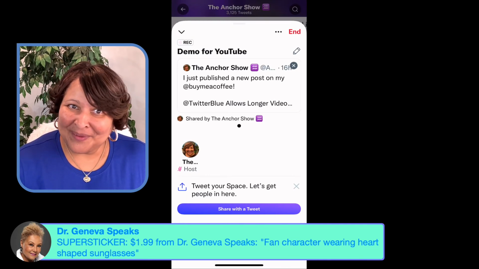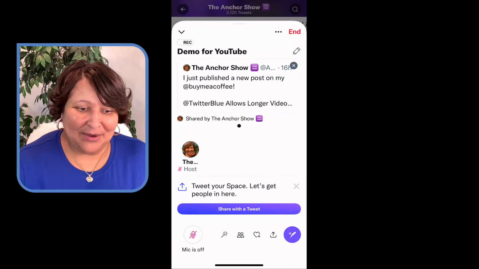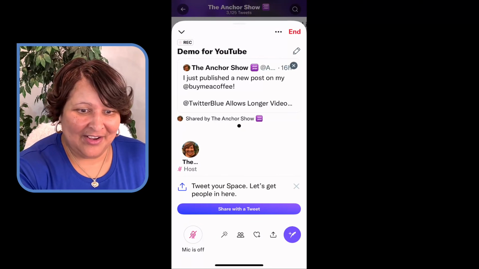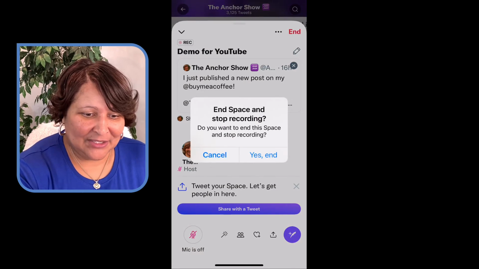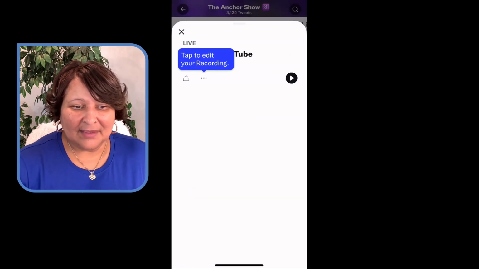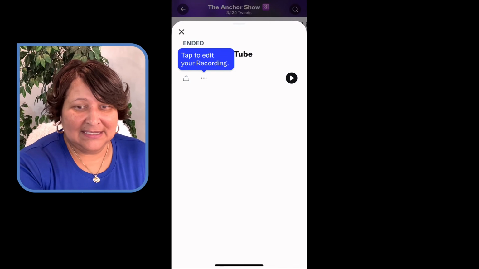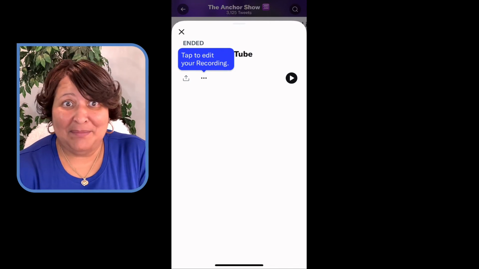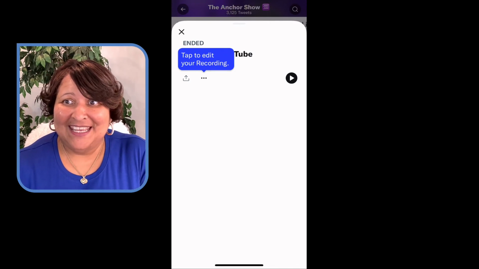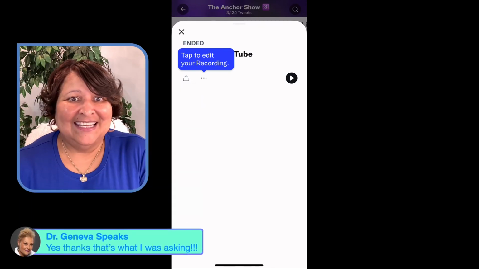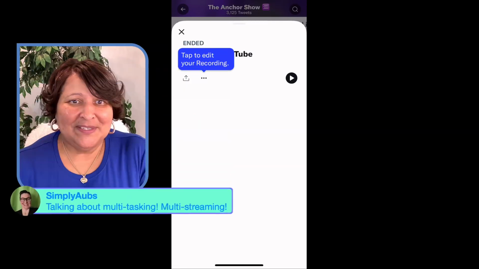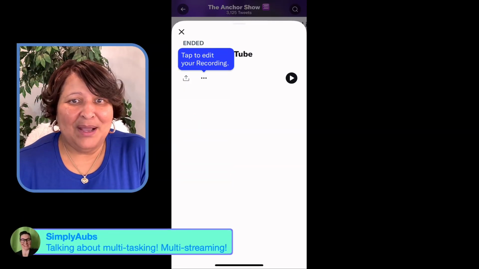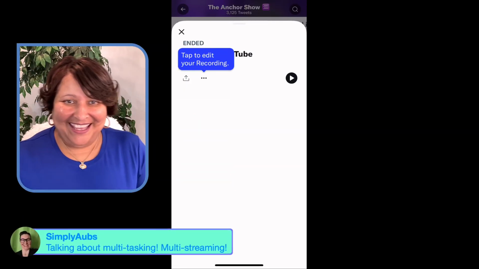So, yeah, absolutely Twitter Spaces. So I'm going to end the space now. And eventually, oh, see, it says tap to edit recording. So this is my first time actually doing a recorded space. And yes, thanks. That's what I was asking. Okay, great. And Ob said, talking about multitasking, multi-streaming. Yes.